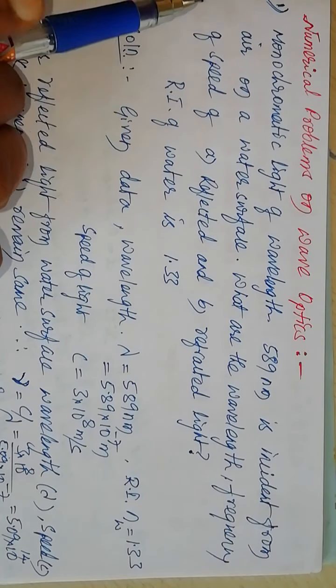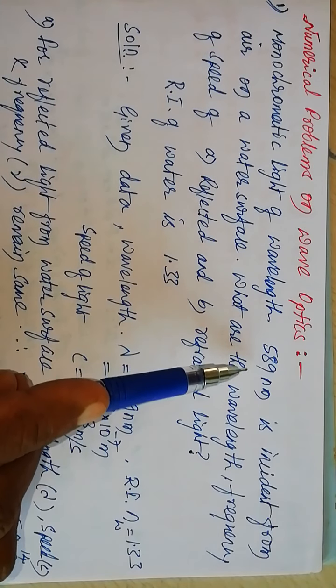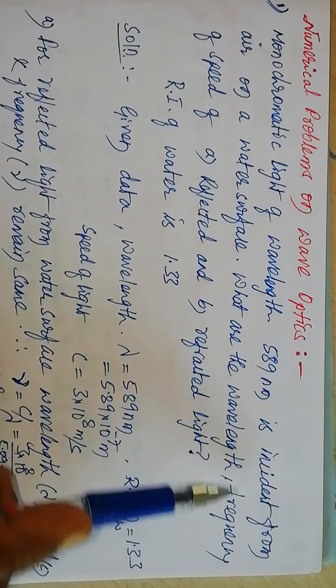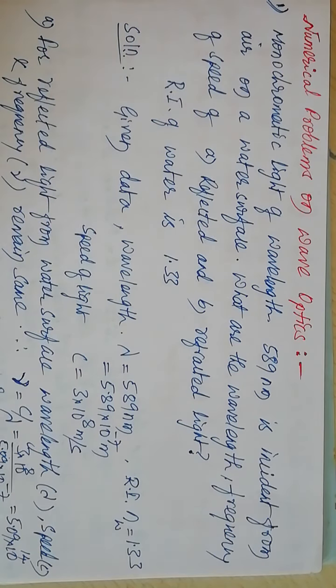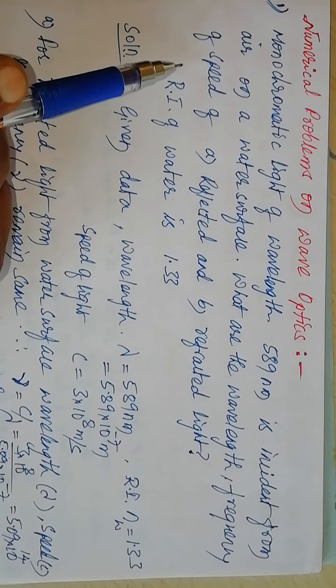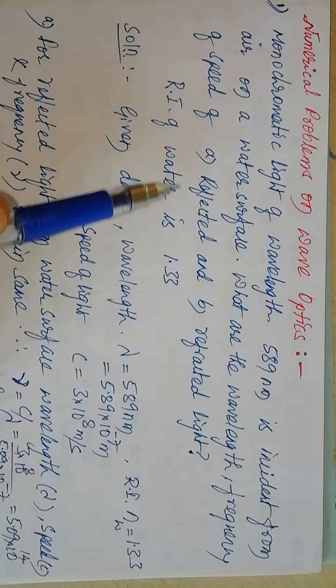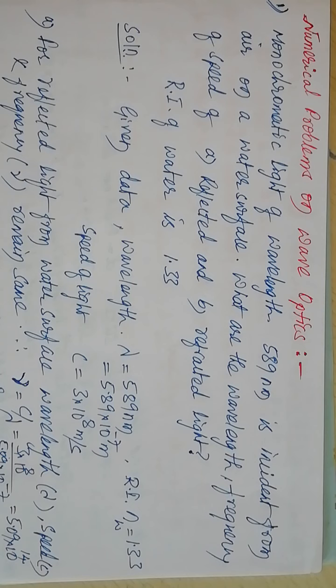Number 1: monochromatic light of wavelength 589 nanometer is incident from air on a water surface. What are the wavelength, frequency and speed of reflected and refracted light?